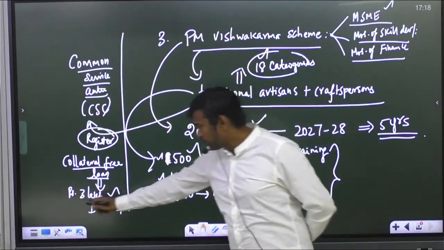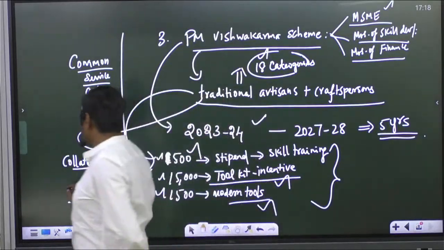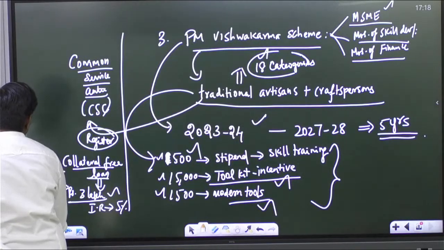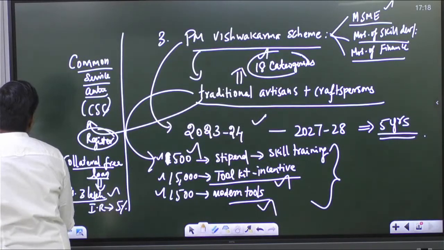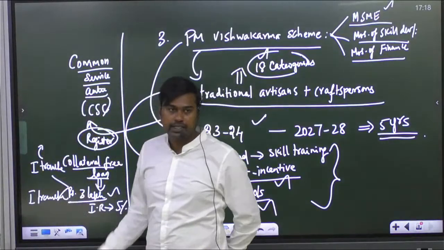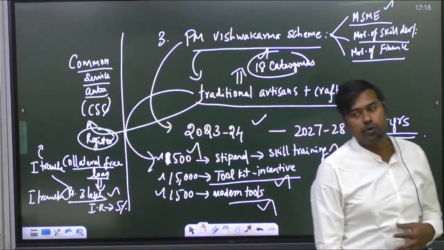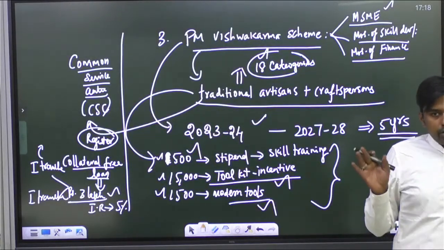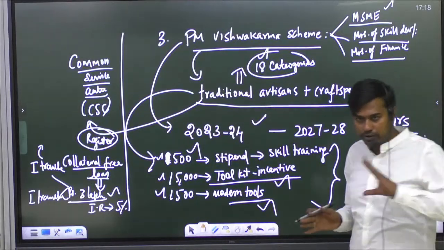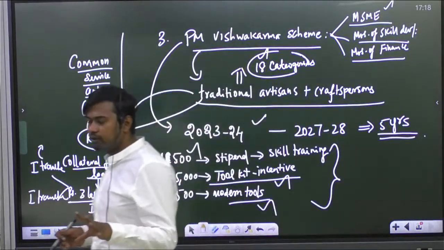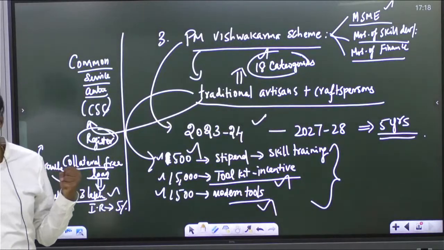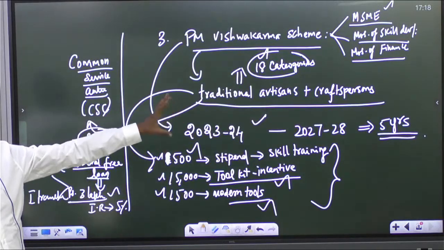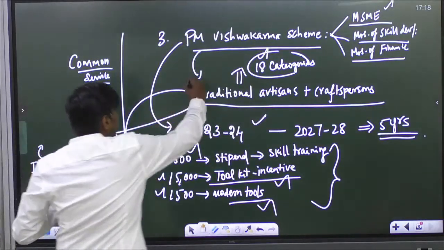But the 3 lakh will not be given all at a time. It will be given in two tranches, a first installment and a second installment. In the first installment they will give 1 lakh, and in the second installment they will provide the remaining 2 lakhs. That is how this scheme is going to be operational in India, and it will run till 2027, for the next 5 years. Through this scheme we can look for skill improvement in India, and it will really benefit the traditional artisans, because now we are actually recognizing their value.